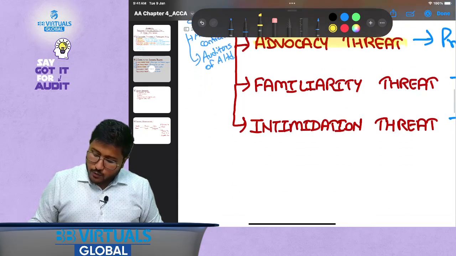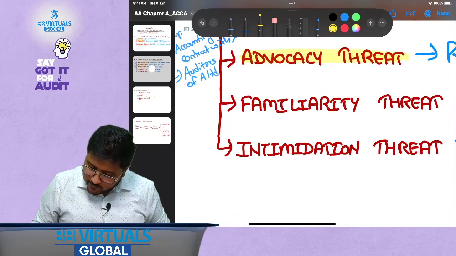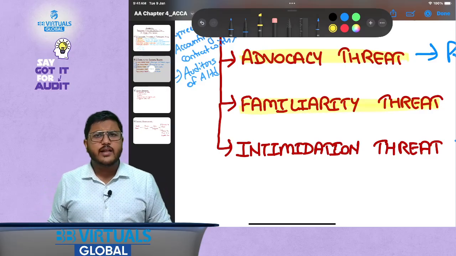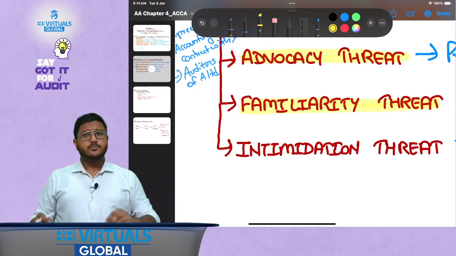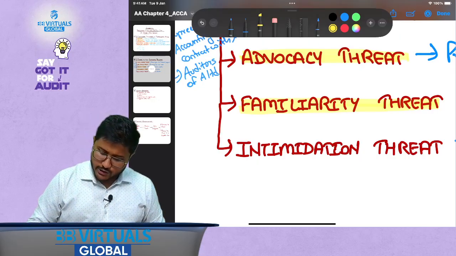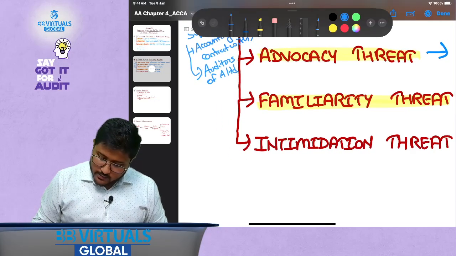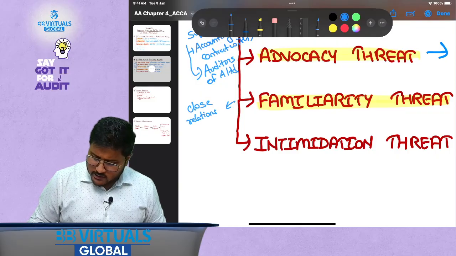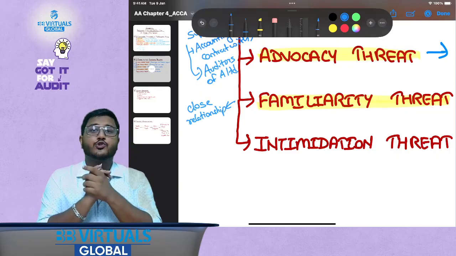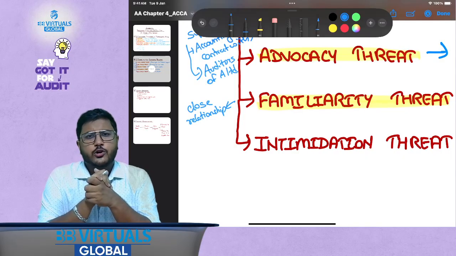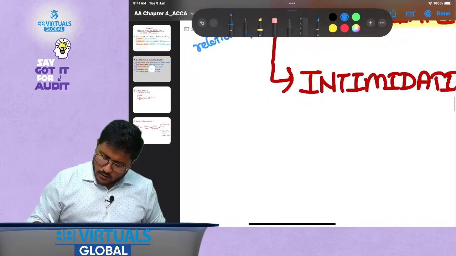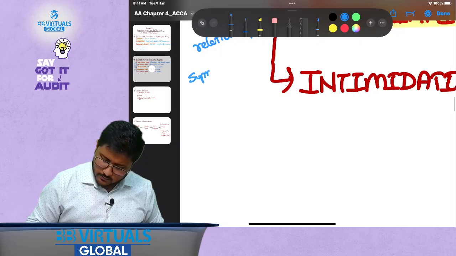Okay, now what is familiarity threat? Familiarity threat is when you have a close relationship. Now nowhere it is written that it is a close business relationship. It is just written close relationship. Close relationship could be in the form of friends, relatives, or any other format, right? But now assume one thing.